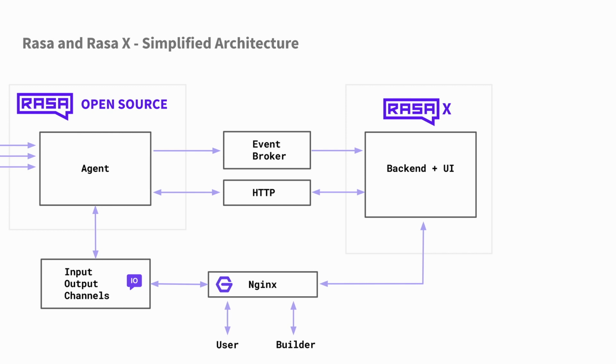Nginx runs as a separate service, and it will be the gateway to the outside world. It routes traffic to the appropriate Rasa input-output channel or to Rasa X. It can also be configured to use SSL, which allows your traffic to run securely over HTTPS. This diagram gives a proper overview, but it really deserves to be stressed that it is a simplified overview of the architecture.